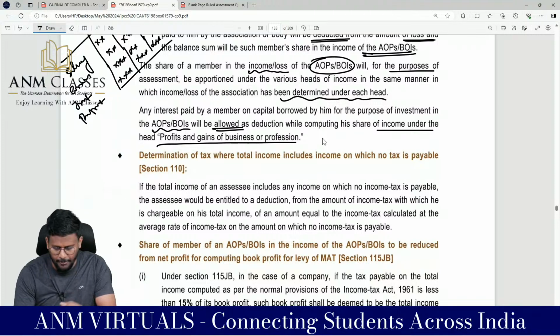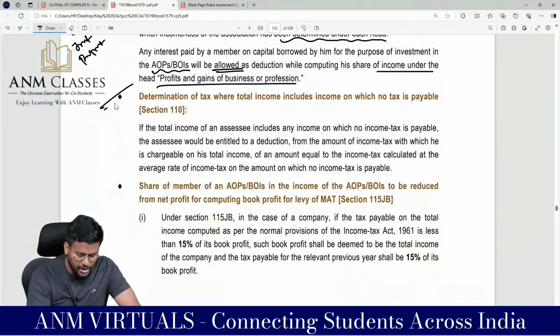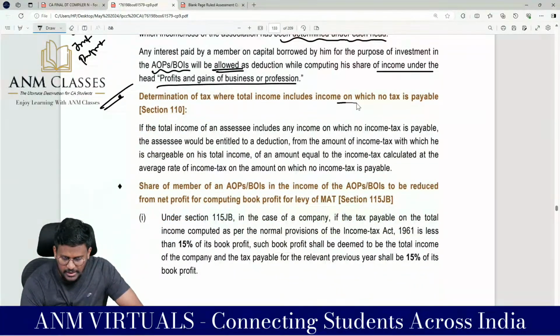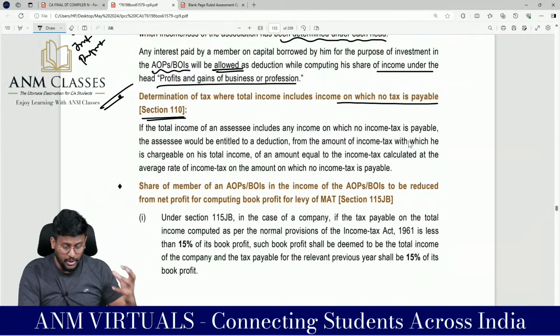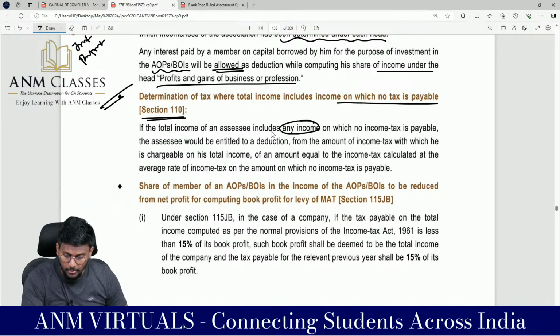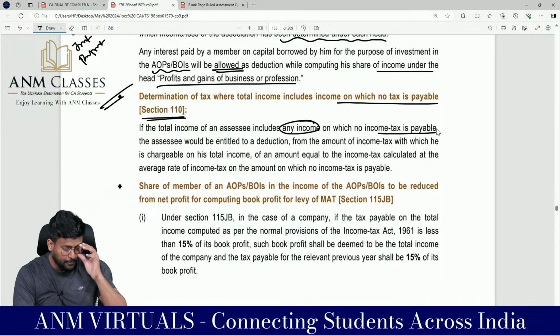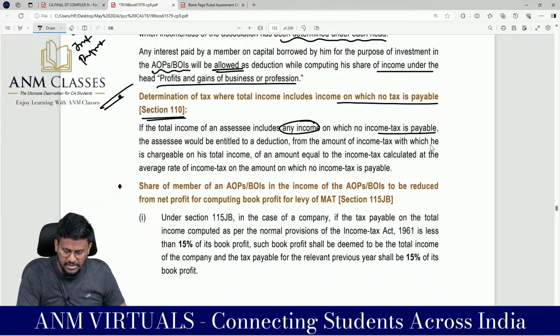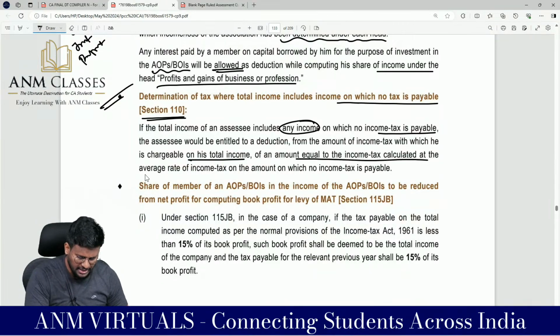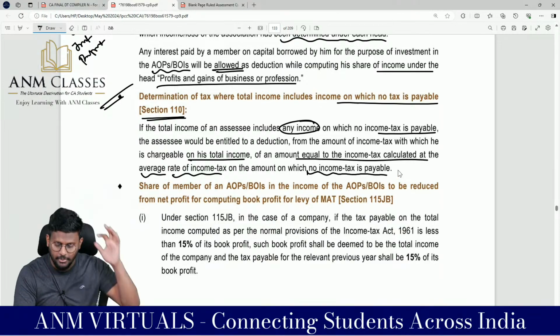Now, determination of tax where total income includes income on which no tax is payable. Section 110: if the total income of the assessee includes any income on which no income tax is payable, the assessee would be entitled to a deduction from the amount of income tax with which he is chargeable on his total income, an amount equal to the income tax calculated at the average rate of income tax on the amount on which no income tax is payable. That means I am entitled to get a rebate.